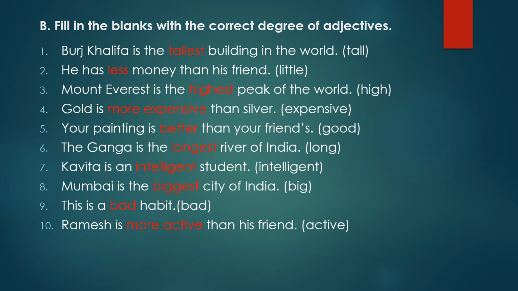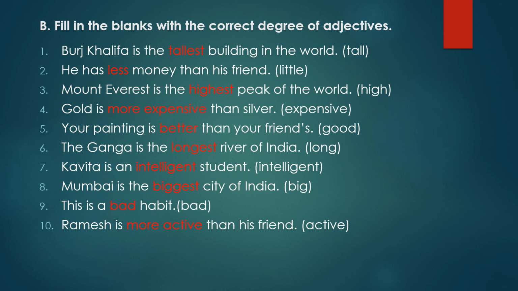Eighth question. Mumbai is the dash city of India. Again, the is written there. So superlative degree will come as it is preceded by the. So Mumbai is the biggest city of India. Superlative degree of big is biggest.